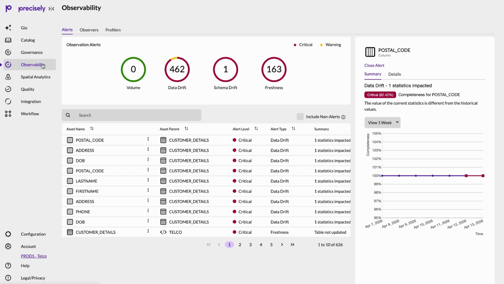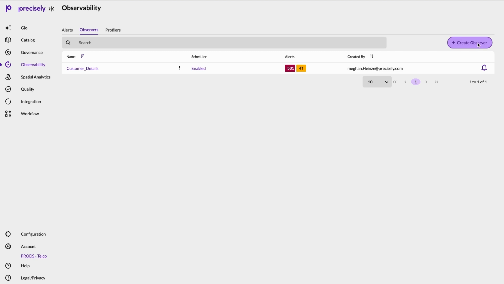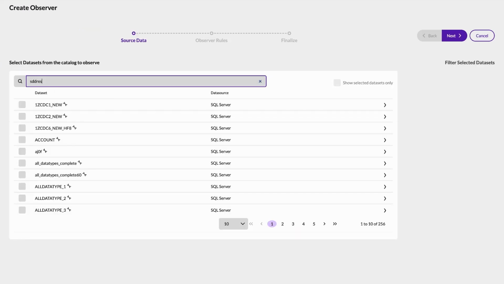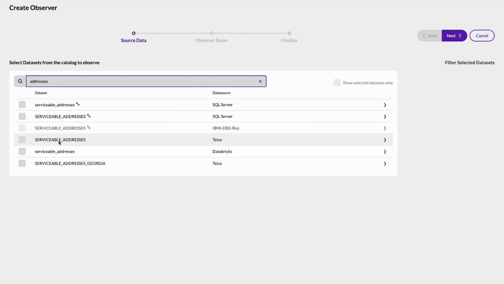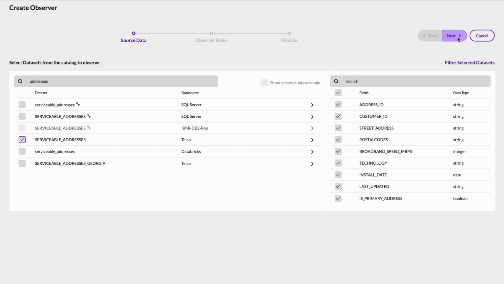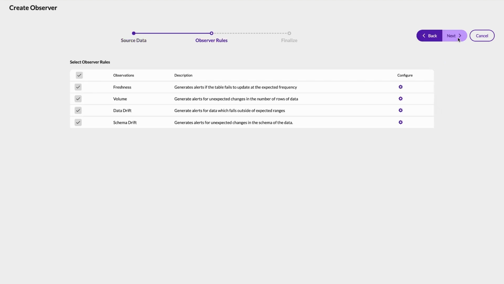So the next step is to make sure this trusted, enriched dataset remains reliable as new records come in over time. I'll create a new observer for this dataset. Right away, I can choose the types of issues I want the suite to watch for. With observability, we're watching for things like sudden drops in volume, delays in freshness, shifts in value distributions, or subtle format changes, all of which can quietly degrade trust and impact analytics or AI models if they go unnoticed.